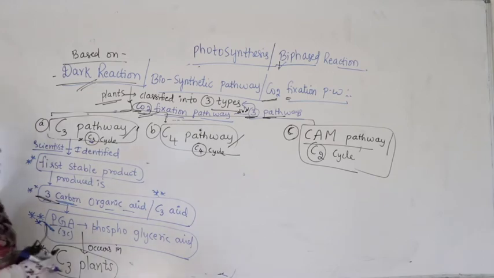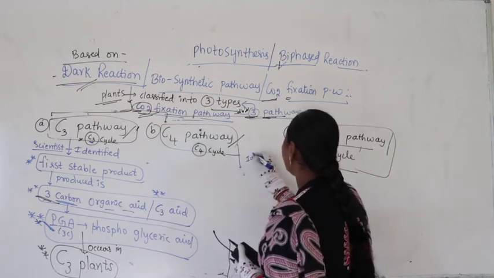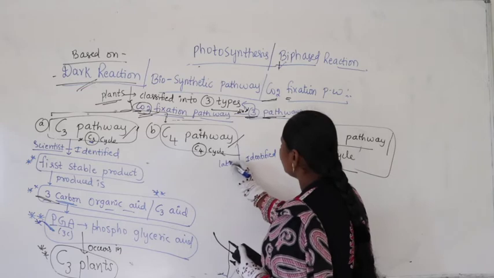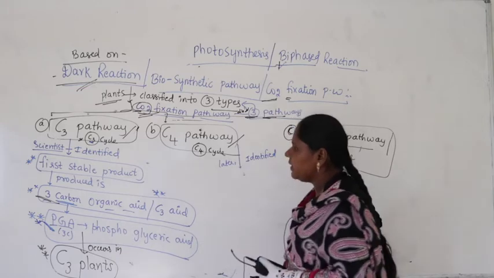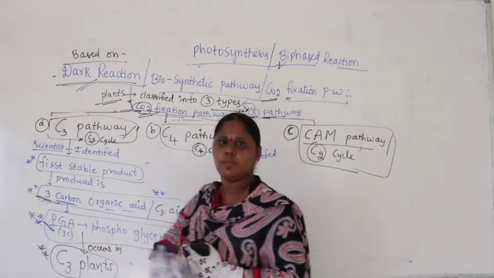Similarly, later some other scientists identified that in all plants the first stable compound is not PGA.